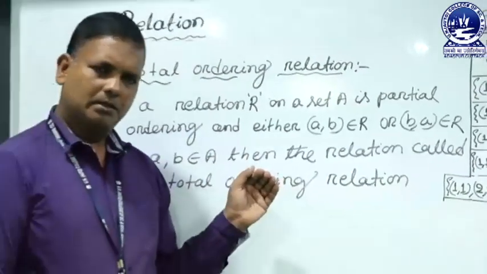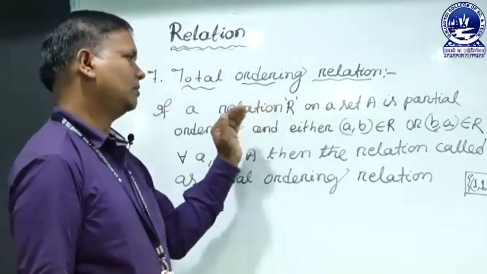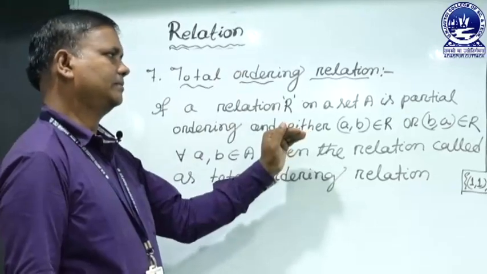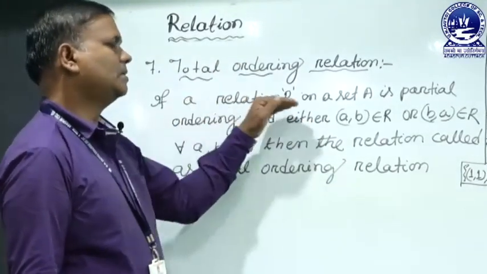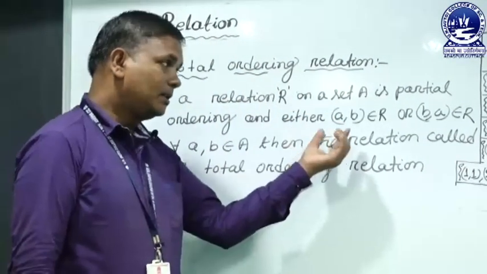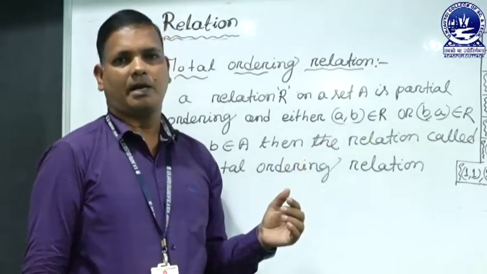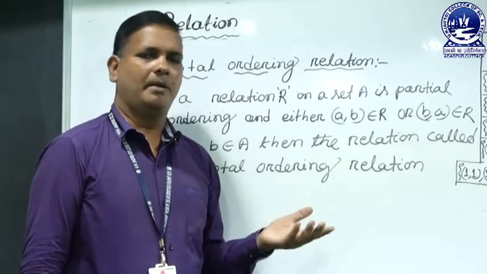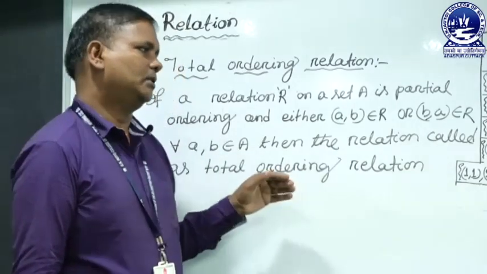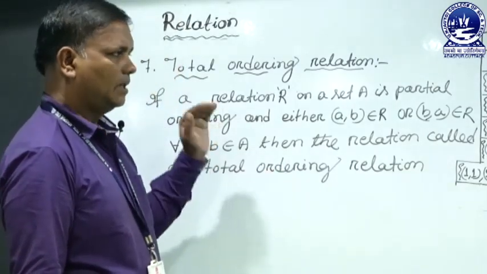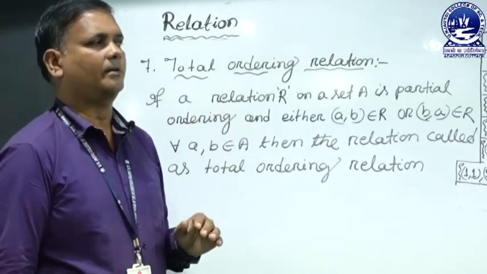For total ordering, the relation must first be a partial ordering, along with the condition that either (a,b) or (b,a), or maybe both ordered pairs, belong to the relation R.